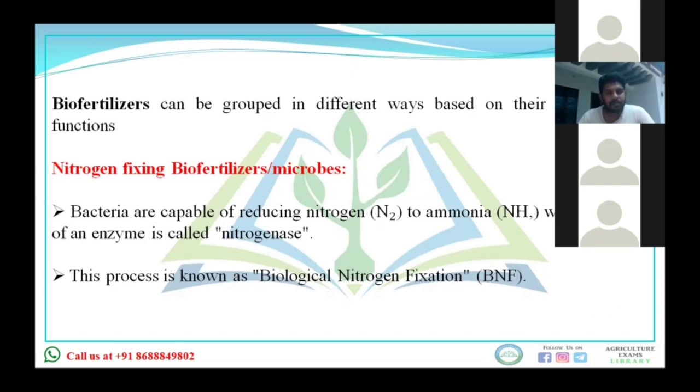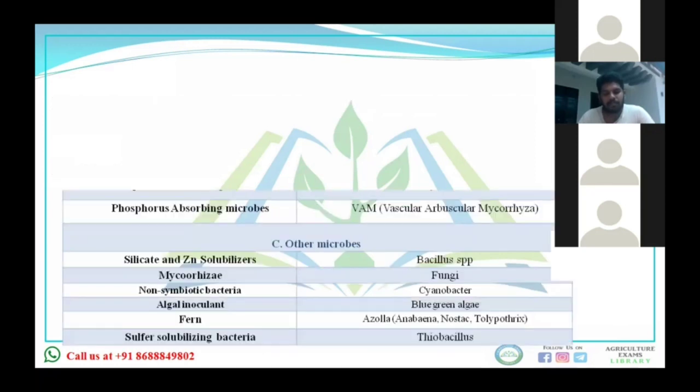This process is known as biological nitrogen fixation. Why fixation? Because the microbes take the nitrogen from the atmosphere, reduce it to ammonia, and then make it available to the plant. They are fixing the atmospheric nitrogen. That's why it is biological nitrogen fixation.